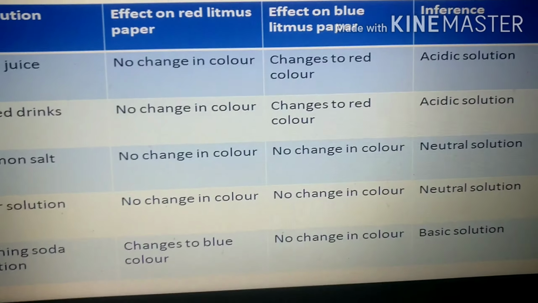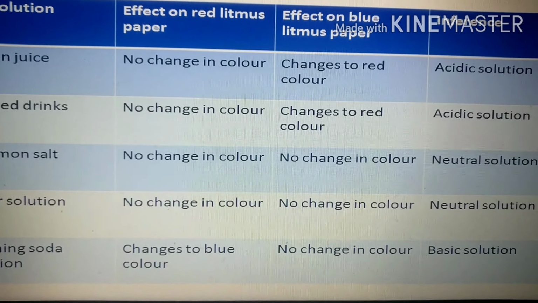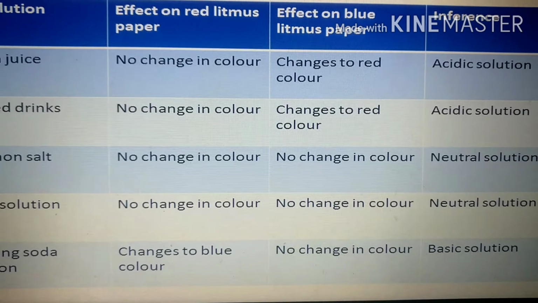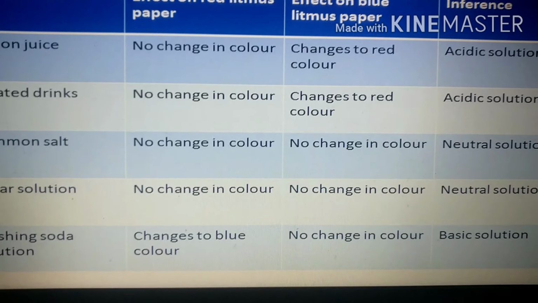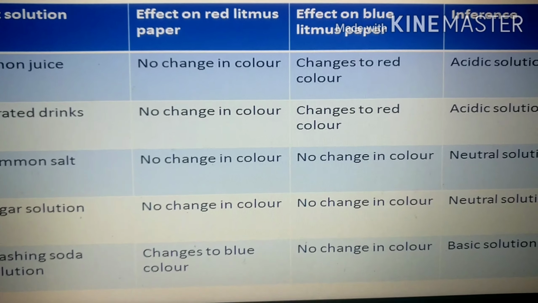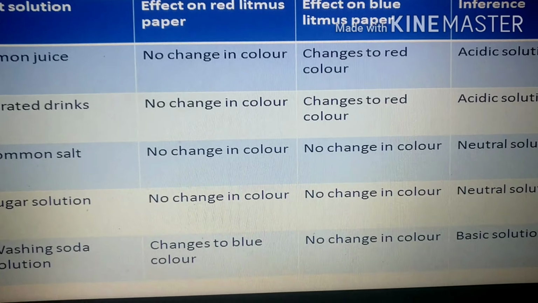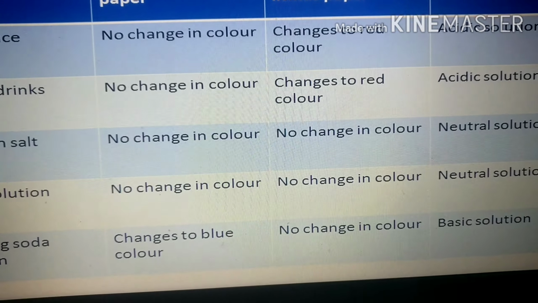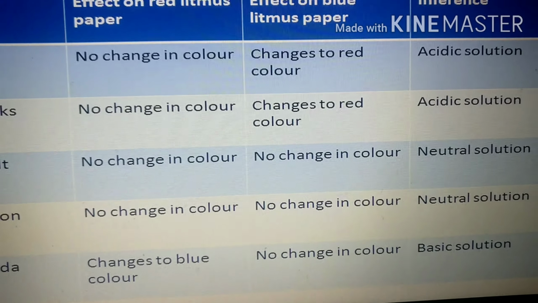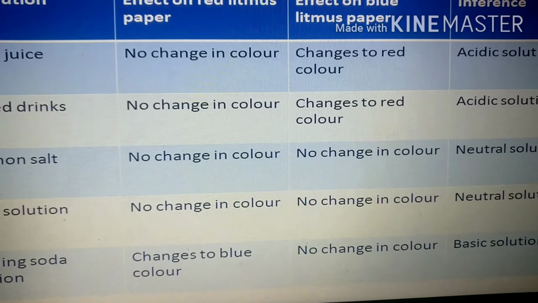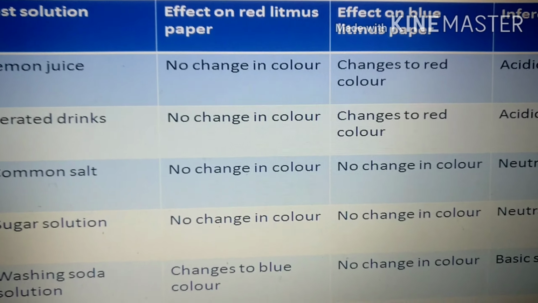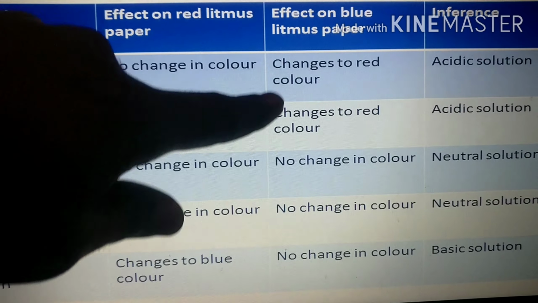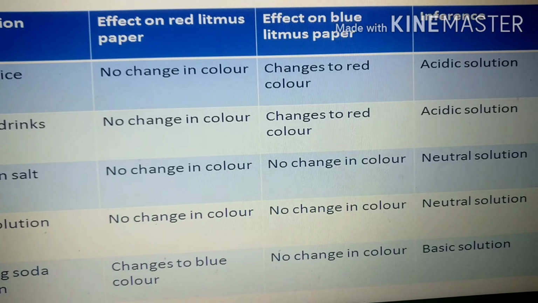So overall we can say clearly that in acidic solutions the blue litmus paper changes to red color. Whereas in the case of basic solutions there is a change of the red litmus to blue color, and there is no change in the other litmus. Understand? In acids there is no change in the color of red litmus, and there is a change in the color of blue to red in the case of blue litmus paper.